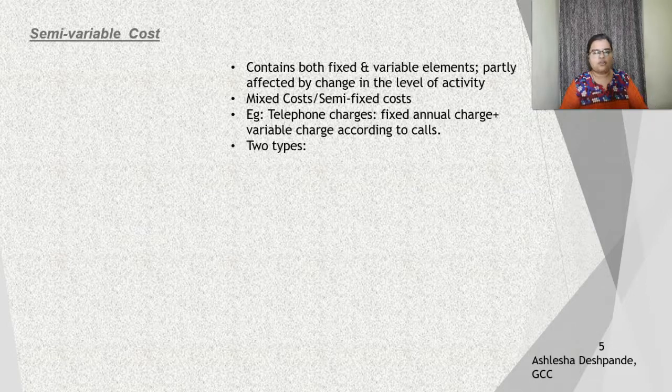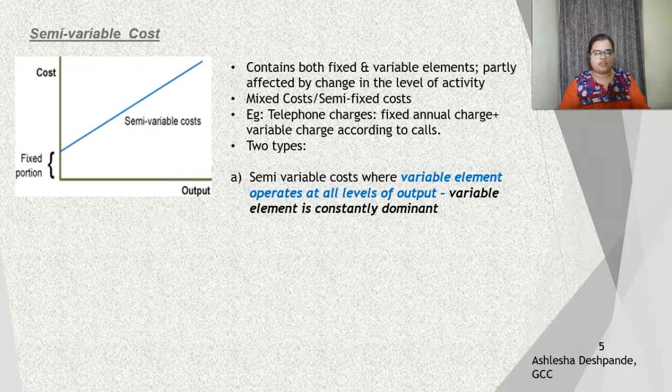Also here there are two types. First is where the variable element operates at all levels of output. As I said, semi-variable overheads are mixed in nature. Both the components are active, that is fixed and variable. However, when the variable component is more dominant than the fixed one, this type comes into the picture. The variable element over here is constantly dominant at all the levels.